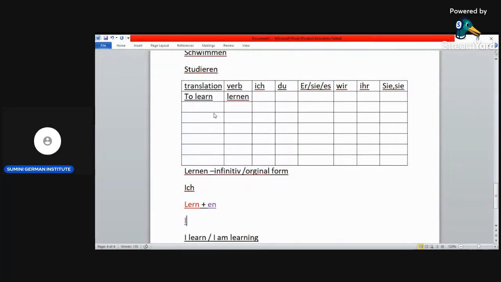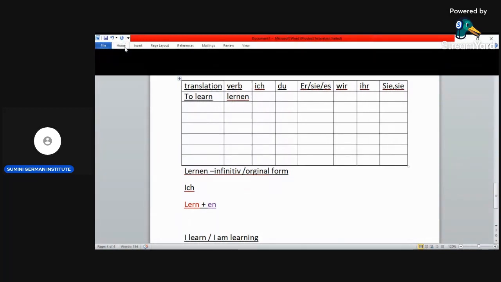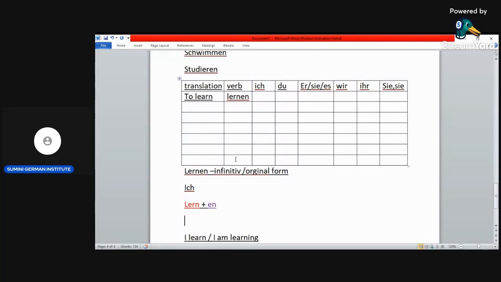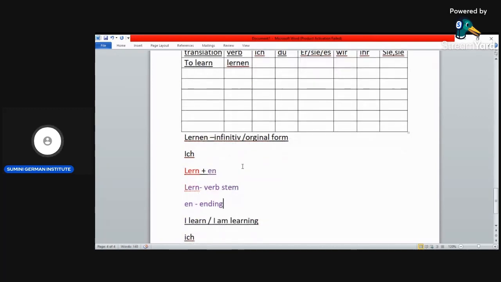In regular verbs, what changes is only the ending. So what we're changing is the ending.